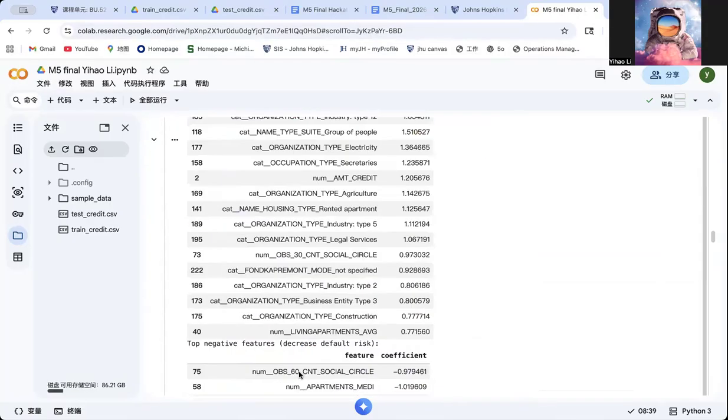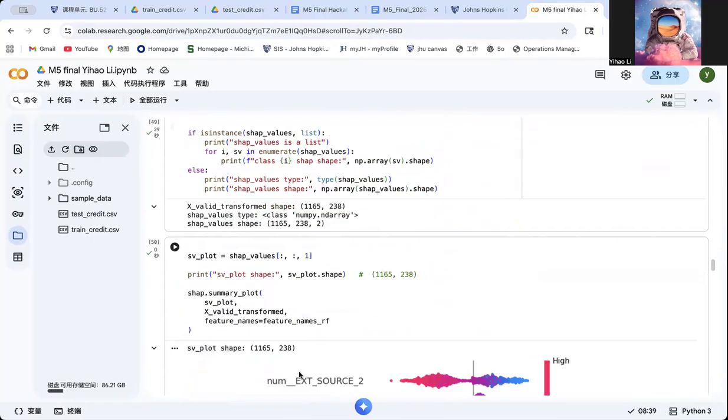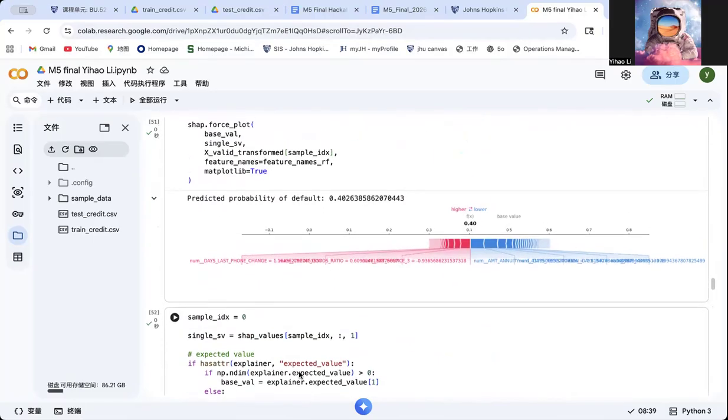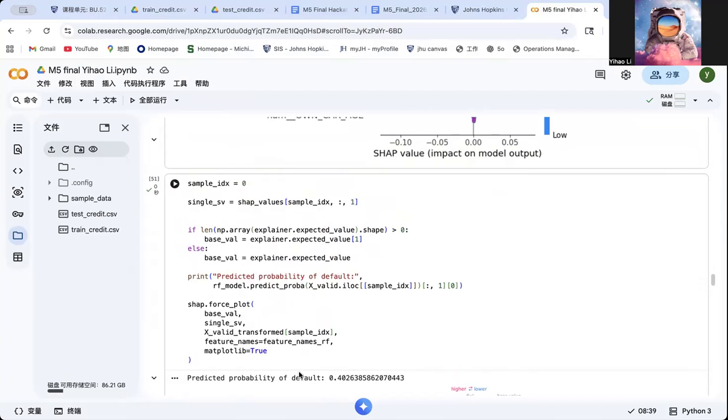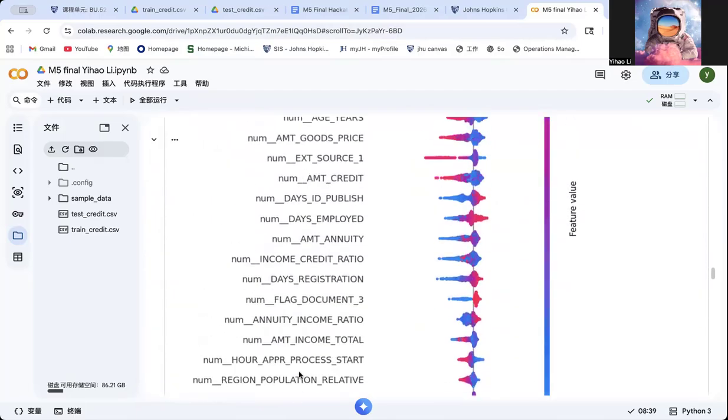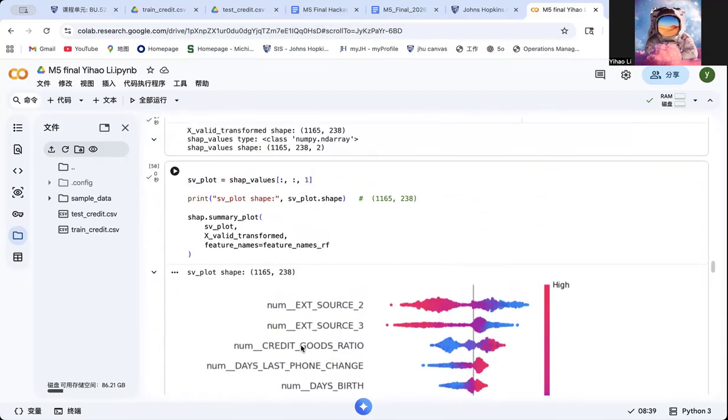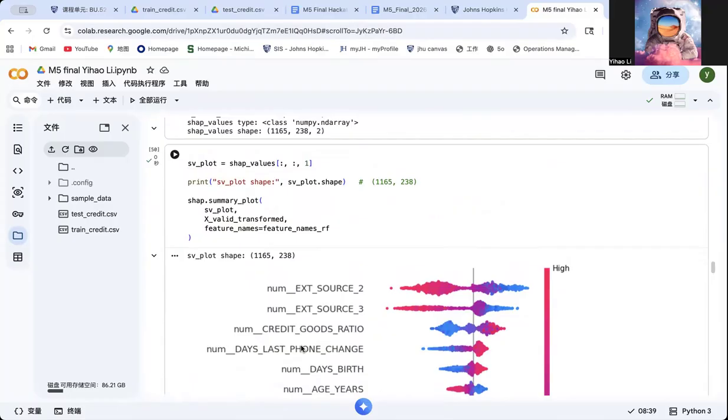So now let's talk about model interpretability. Right here I focus on model interpretability, and I import the libraries, very importantly for the SHAP plot. First, for logistic regression, I examine the model coefficients to understand which variables increase or decrease predicted default risk. Second, for random forest, I examine feature importance to identify the most influential variables.